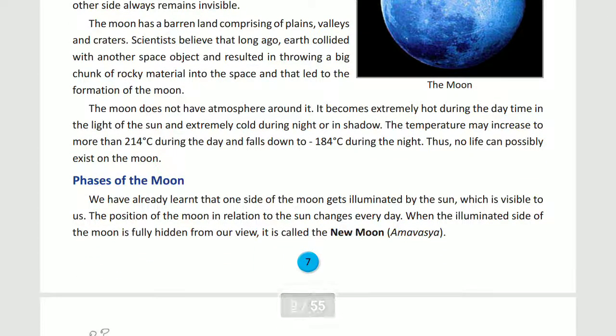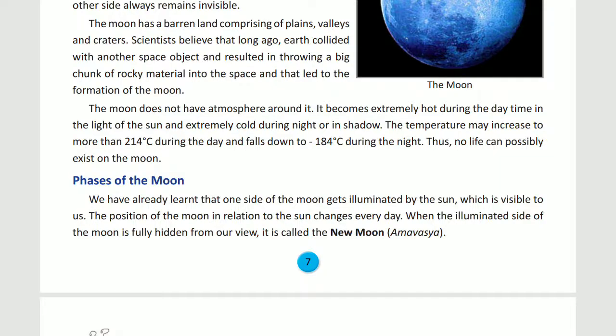Now come to the next paragraph. The moon does not have an atmosphere around it, and it becomes extremely hot during the daytime in the light of the sun and extremely cold at night or in shadow. The temperature may increase to more than 214 degrees Celsius during the day, and falls at night to minus 184 degrees Celsius. Thus no life can possibly exist on the moon.